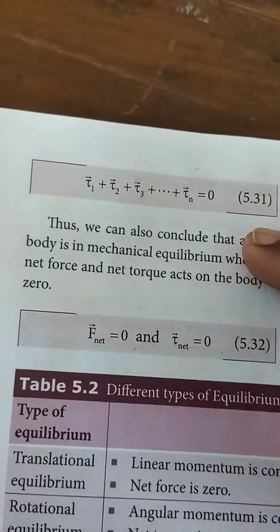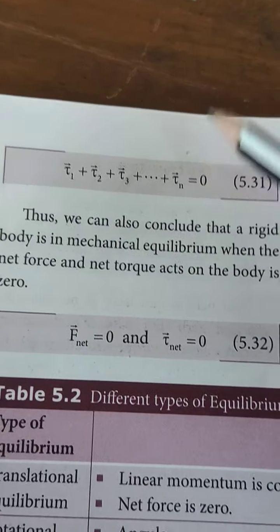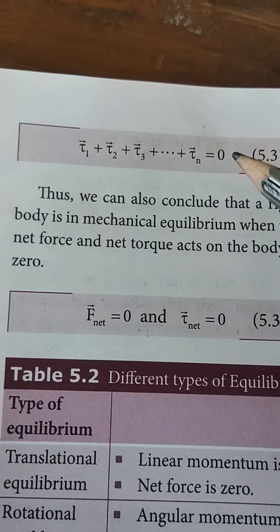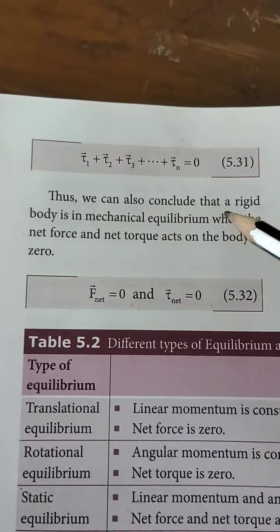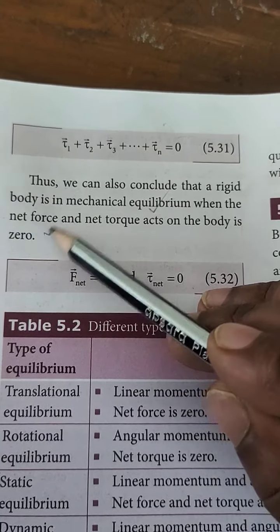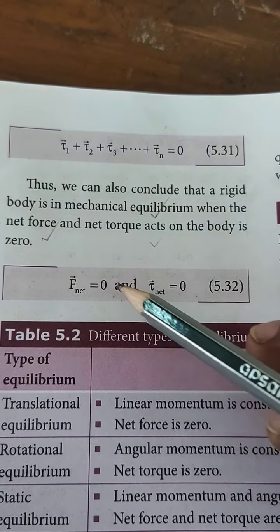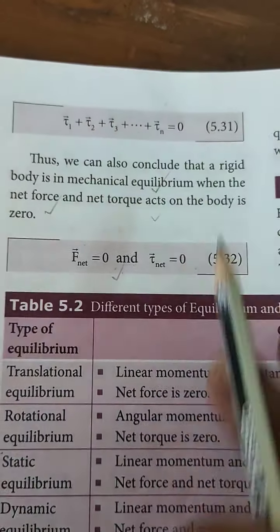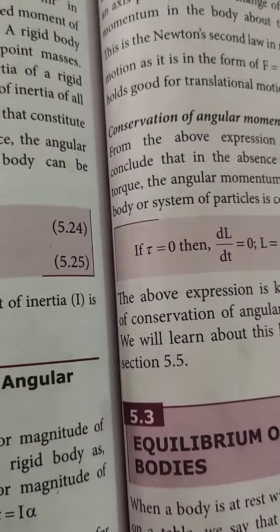So we can write in the same way, the sum of the torques becomes 0. Thus we can conclude a rigid body is in mechanical equilibrium when the net force and net torque acting on the body become 0. These are the conditions of equilibrium of rigid bodies.